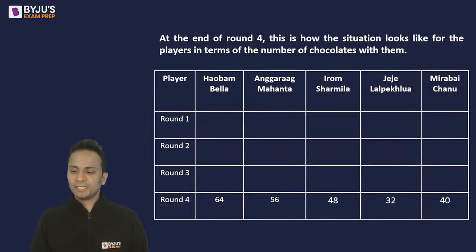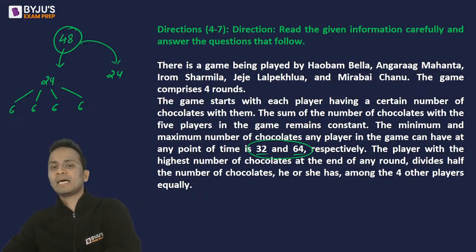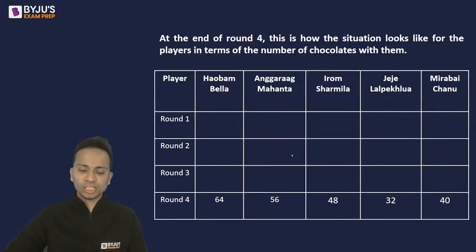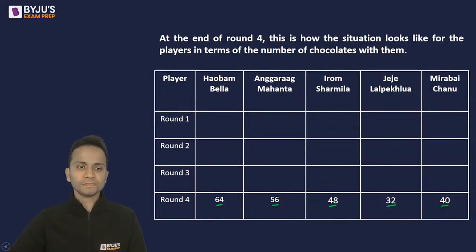absolutely, I totally agree. Now, the most important fact about this question is that the minimum number of chocolates at any stage can be 32 and the maximum can be 64. So nobody can have more than 64 or less than 32 chocolates at any stage in the game. Now, using this fact, look at the number of chocolates with each of them in round 4. With Bella, it is 64, Mahanta 56, Sharmila 48, Gigi 32, and Chanu 40.